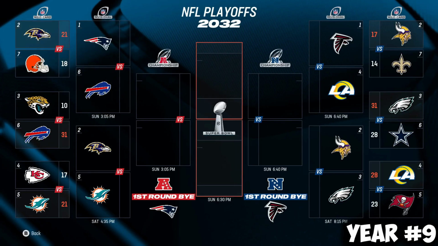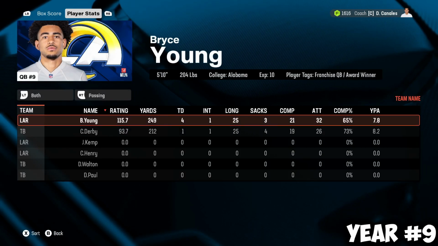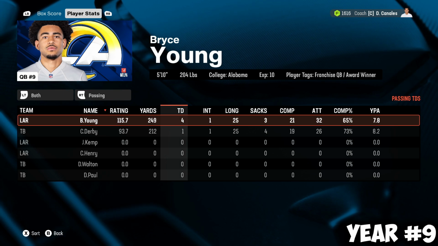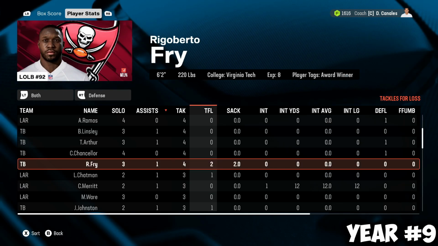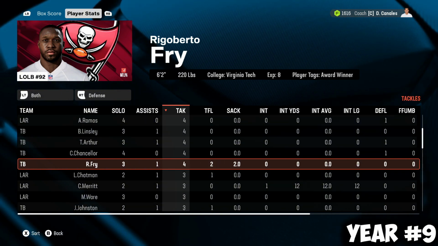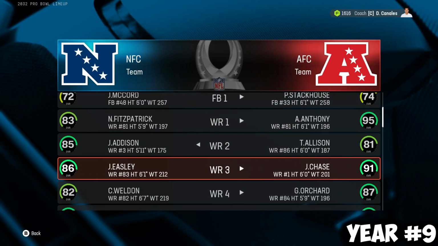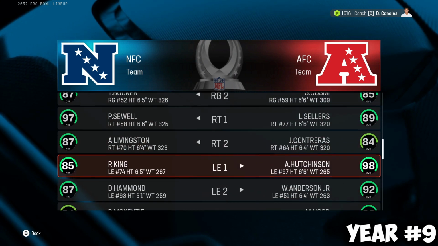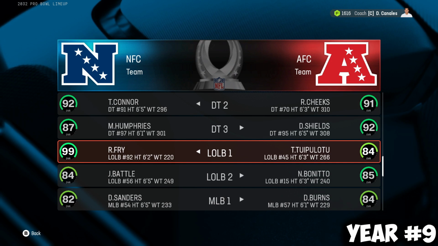And we lose 28-23. Is Bryce Young still a Ram? He is. He's 4 touchdowns and 1 interception, thrown with 249 yards. What a game. Rigoberto Fry, 2 sacks, 2 tackles for loss, 4 tackles. Great game by him. He did his part. Bryce Young there at the top. A lot of these guys are now AI generated or Madden generated players. Left outside linebacker, still at a 99 overall.